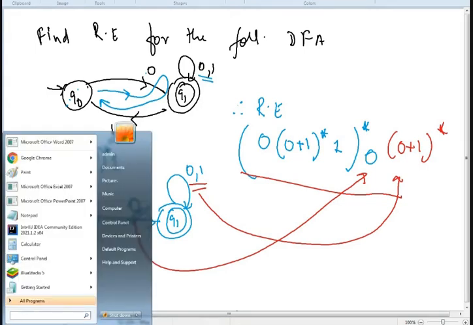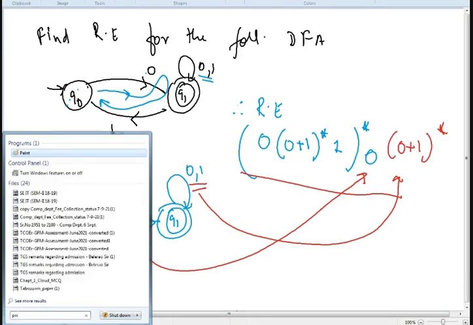Let's take one more problem and then we can stop. So the given machine is in this way. We need to find the regular expression for the given DFA, or you can say finite automata, whatever is being given.